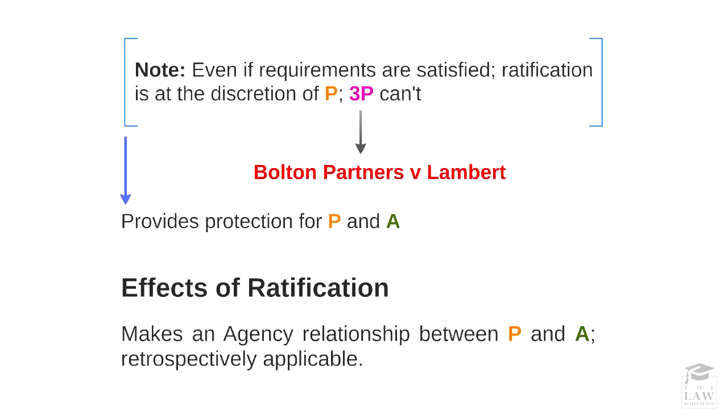Now, there are several effects of ratification, as you might be aware. What a ratification means for the principal is that there is an automatic contract that has now been established between the third party and himself. Thereby, he is liable to any remedy that is required if the third party has suffered a loss. Conversely, the agent is indemnified from anything that occurs thereafter, since the principal has now taken full control of the contract. The third party now has the opportunity of going direct and suing the principal if there is some sort of breach or if there is some sort of remedy that is required.